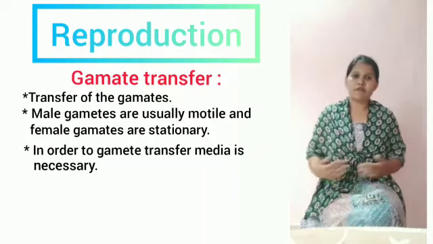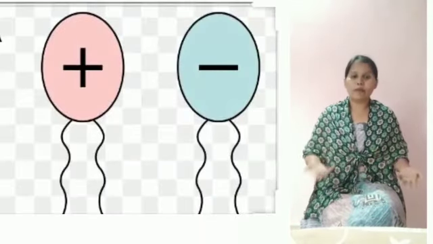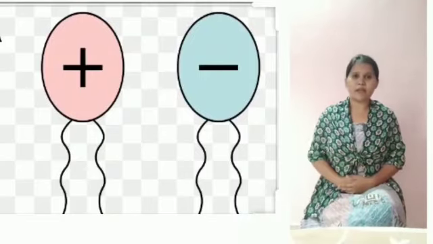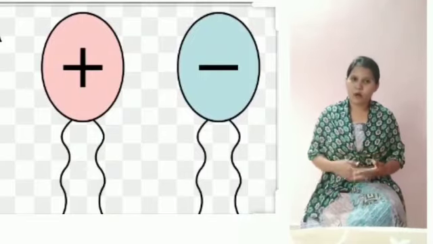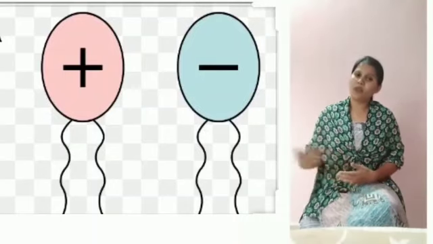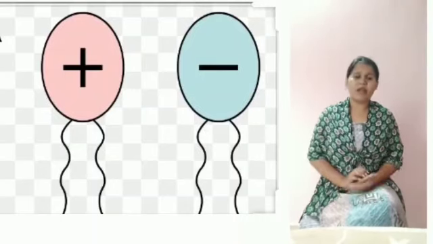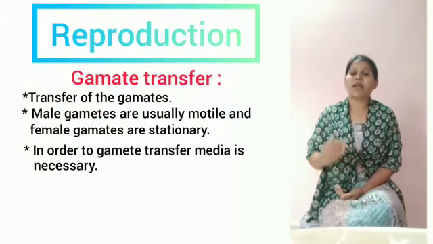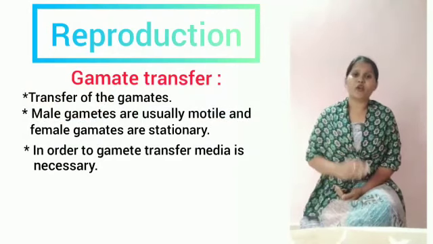In some organisms, both the male and female gametes are motile, so there is no problem: both move, and hence fertilization occurs. But in some cases only the male gamete is motile and the female is stationary. In those cases, the gametes need a medium in order for fertilization to occur.